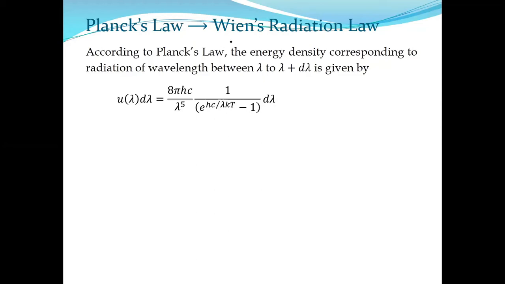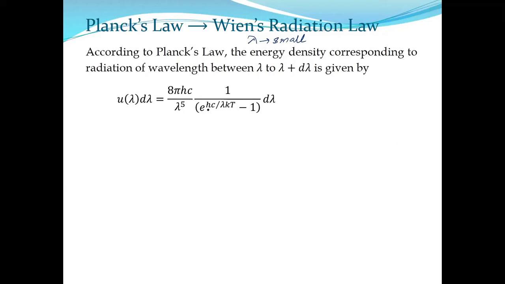Now we want Wien's radiation law. Again, think about where Wien's radiation law is applicable. Wien's radiation law is applicable when lambda is small, for the smaller wavelength region. Remember, Rayleigh-Jeans law is applicable for the larger wavelength region, whereas Wien's radiation law is applicable only for the smaller wavelength region. So lambda should be small, then only Wien's radiation law is applicable. Otherwise, you cannot use Wien's radiation law.